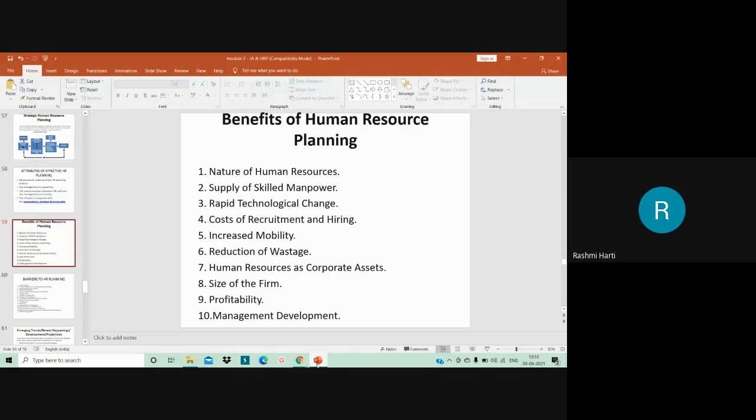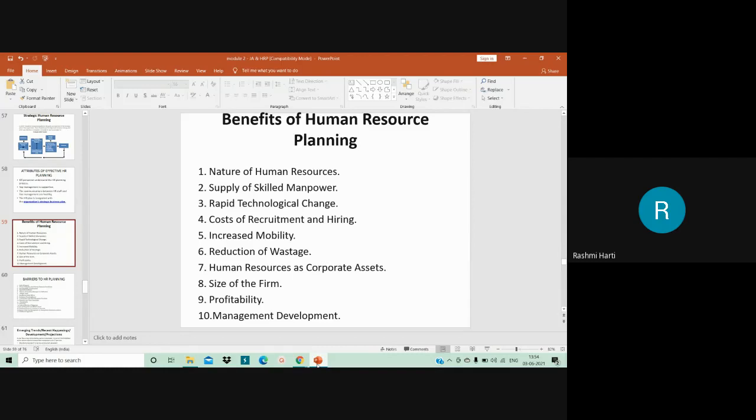Okay, so apart from that, human resources as corporate assets. Staffing planning stresses the value of human resources as corporate assets. Management has learned that if you neglect the individuals, they may not develop, and the kind of performance the organization wants may not be produced by the employees. So with HR planning, you tell the employees that we are planning for you, and you are the human resource, and you are the corporate assets with us.